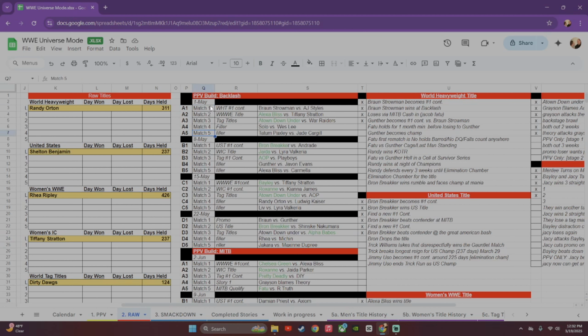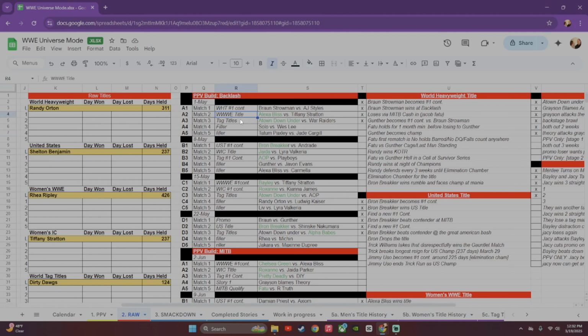This is just counting how many matches. I used to have 6. I tinker with this too sometimes. This right here is describing what's happening. So this is the World Heavyweight Title #1 Contenders match. Okay, that just keeps me organized. This is a title match. Title match. These are fillers where if someone's not involved in a current storyline, I can still mix up and have more, where I'm not using the same person often.